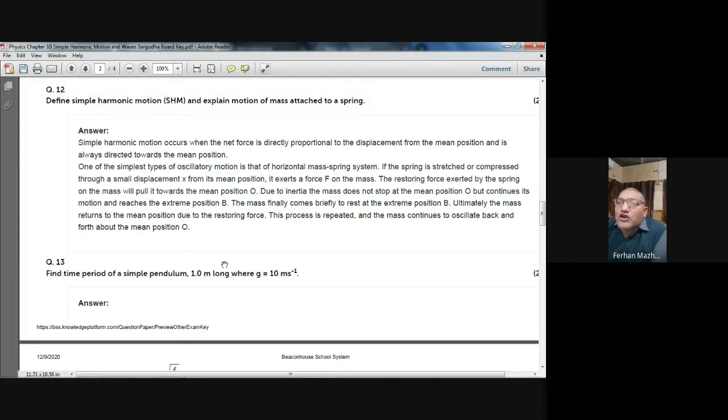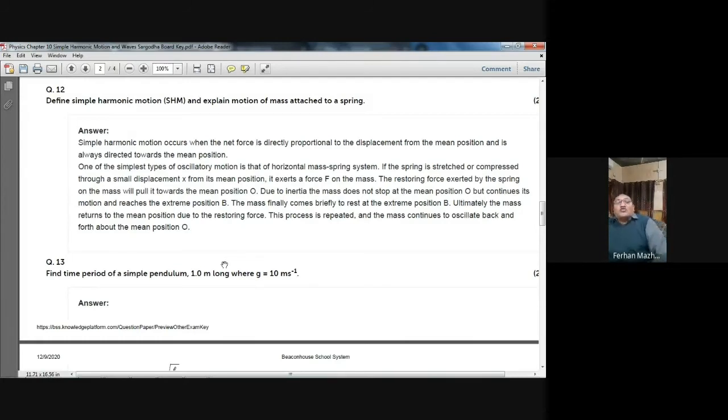The restoring force exerted by the spring on the mass will pull it towards the mean position O. Due to inertia, the mass does not stop at the mean position O, but continues its motion and reaches the extreme position B. The mass finally comes briefly to rest at the extreme position B. Ultimately, the mass returns to the mean position due to the restoring force. This process is repeated and the mass continues to oscillate back and forth about the mean position O.